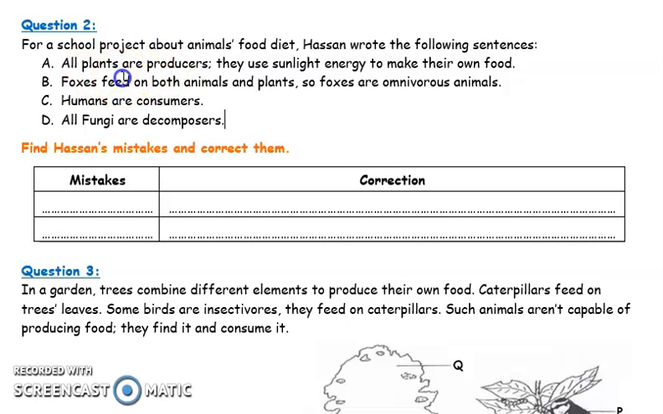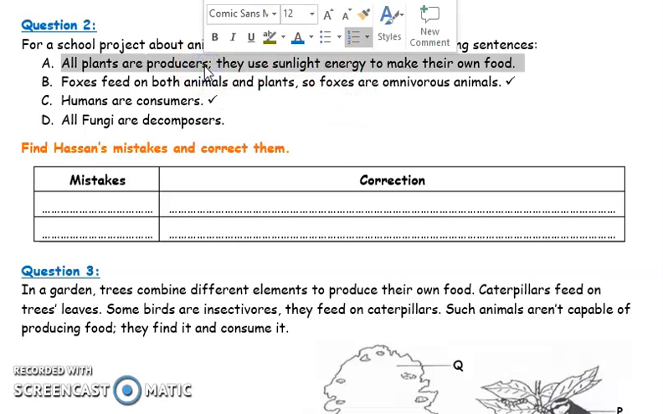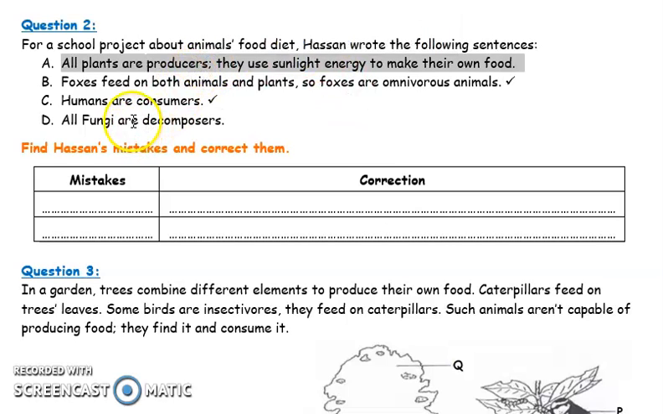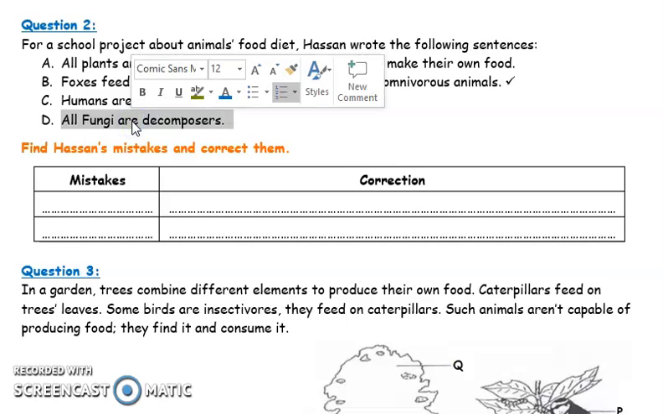Let me start with this. Foxes feed on both animals and plants, so foxes are considered as omnivores. This is actually a correct sentence. Humans are consumers. Yes, this is true. We're neither decomposers nor producers. We are consumers. So these two sentences are correct. This is not correct, and this is also a wrong sentence.